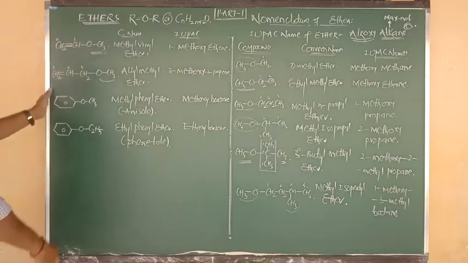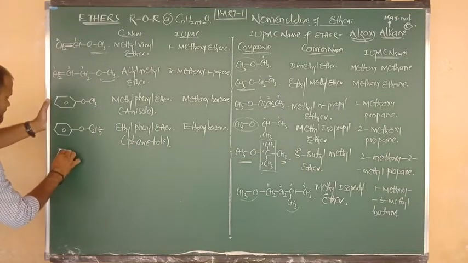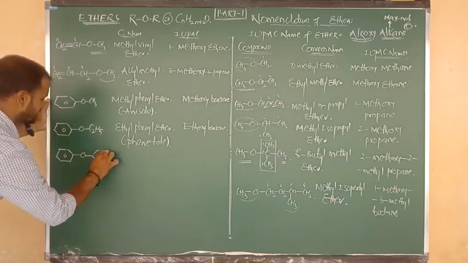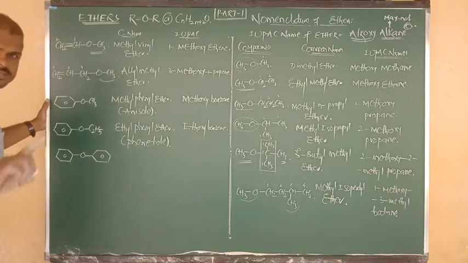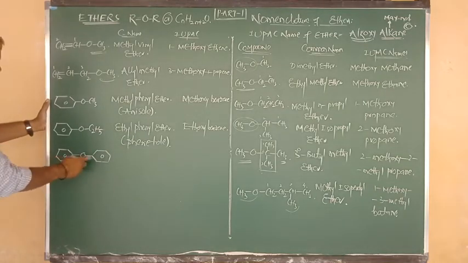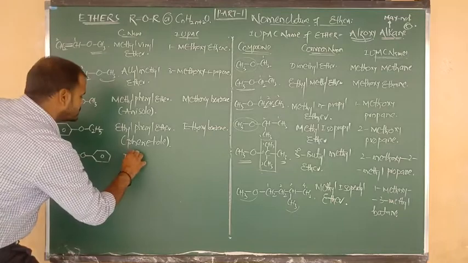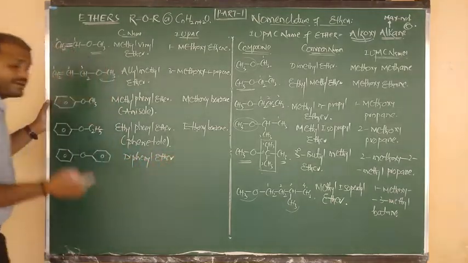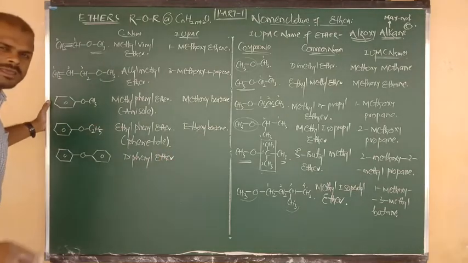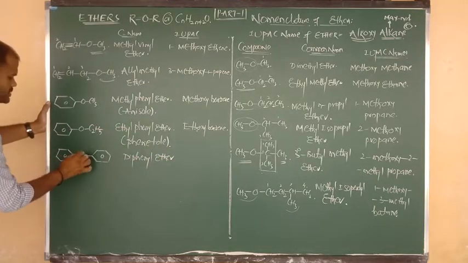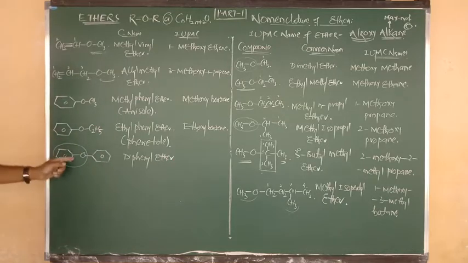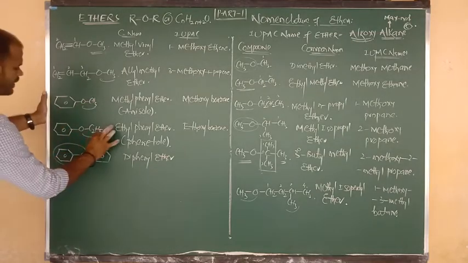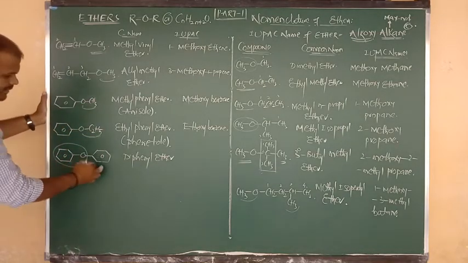Okay. Next, the last and final example. Benzene bonded to O, again O bonded to benzene. Here, if you want, you can write C6H5. So this is phenyl phenyl, two phenyl groups. So simply we can write diphenyl ether, and also we can say diaryl ether. But what will be the IUPAC name? One of the groups is in the form of phenoxybenzene. Look above: this is methoxybenzene, this is ethoxybenzene, and this is phenoxybenzene.